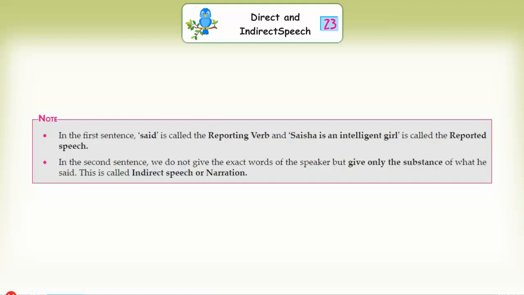Note: in the first sentence, "said" is called the reporting verb and "Saisha is an intelligent girl" is called the reported speech. In the second sentence, we do not give the exact words of the speaker but give only the substance of what he said. This is called indirect speech or narration.